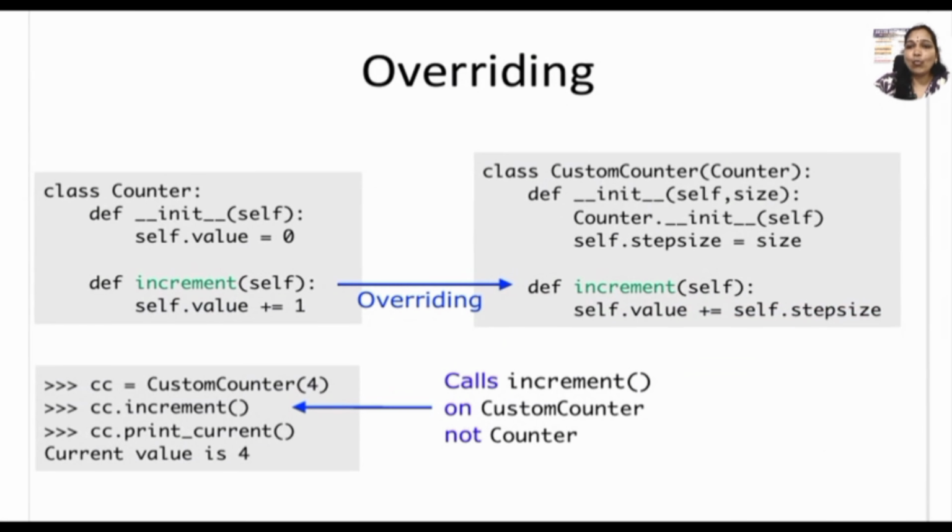Now overriding. Overriding means, for example, here in class Counter we have used increment. Even here we have used increment again, the same name. And this overriding will be found by means of polymorphism. Now calling the increment here and calling the increment also here on the custom counter, this concept is called overriding. Calling with the same name is called overriding.